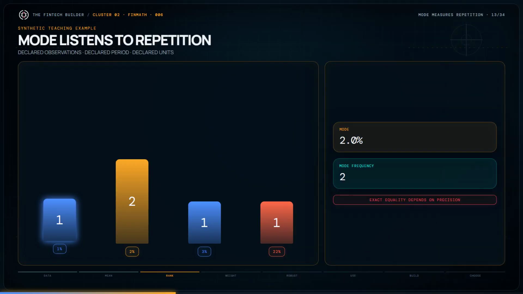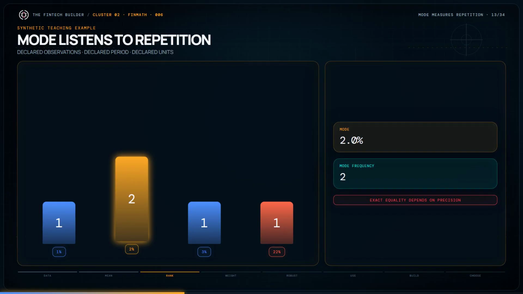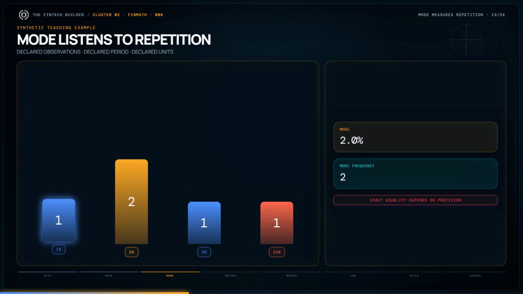Mode asks which exact value occurs most often. 1% appears once, 2% appears twice, 3% and 22% each appear once. The mode is therefore 2%. This can be useful for repeated discrete outcomes or rounded categories, but in continuous, high-precision financial data, exact repetitions may be rare. Changing the rounding precision can create or remove a mode.